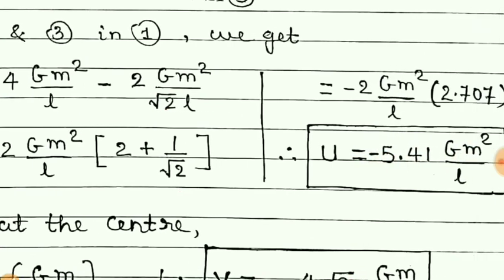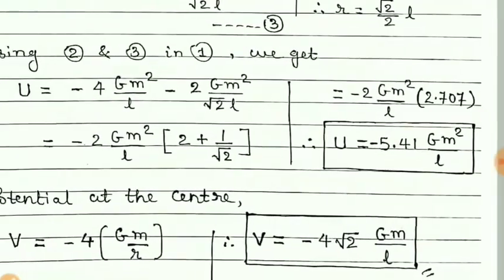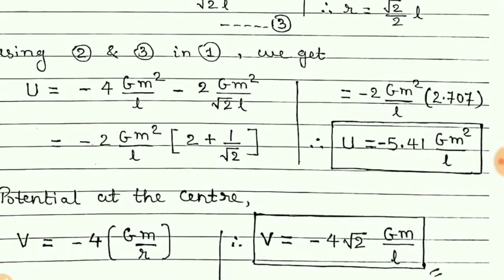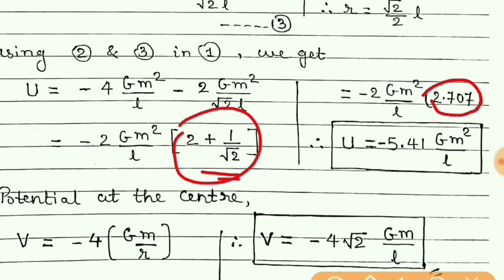Now if you calculate this, 2 plus 1 upon root 2, then you will get 2.707, and if this is multiplied with 2, then it will be 5.41.